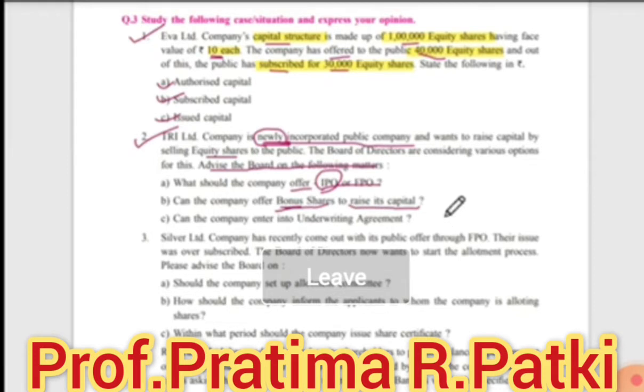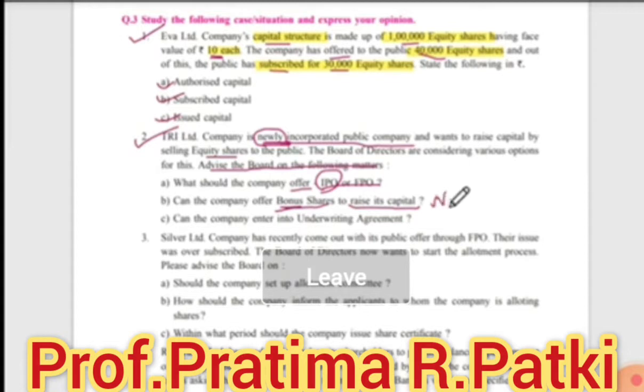Hence, over here, Tri Limited Company is a newly incorporated company and they do not have any shareholders. It cannot offer bonus shares to raise the capital, as bonus shares can be offered to existing shareholders, and only out of the profit or reserve fund which it has generated over a period of time. So can the company offer bonus shares to raise its capital? The answer is no. The company cannot give bonus shares.